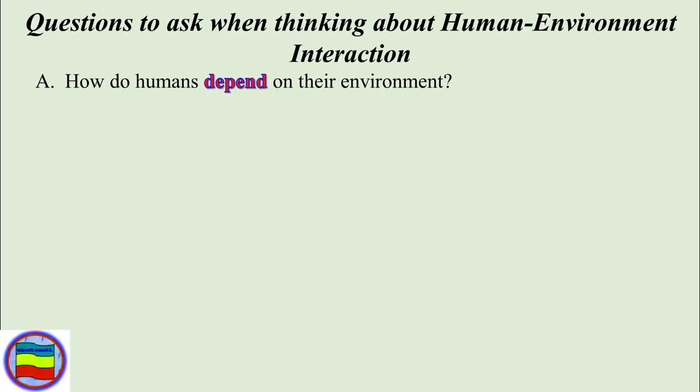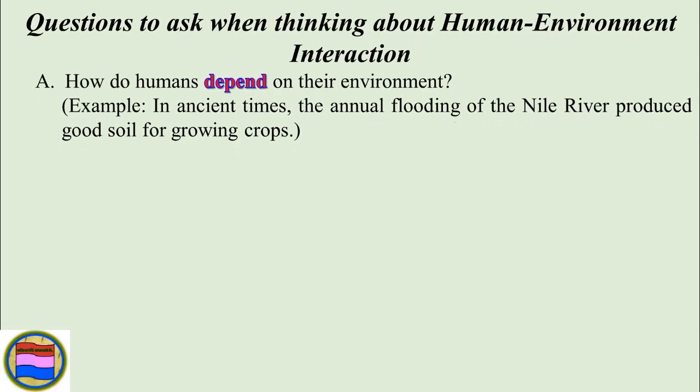So how do humans depend on their environment? That means there are dependencies on the environment. For example, in ancient times, the annual flooding of the Nile River produced good soils for growing crops. So the peoples or the humans are directly depending on their environment. For agricultural activities, the ancient Egyptians or other peoples directly depended on the flooding of the Nile River to produce good soils for growing crops.